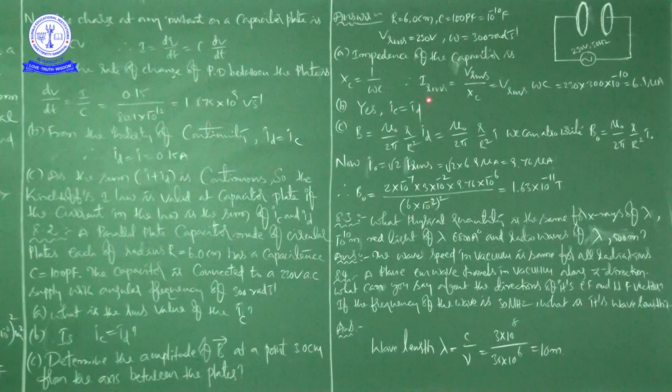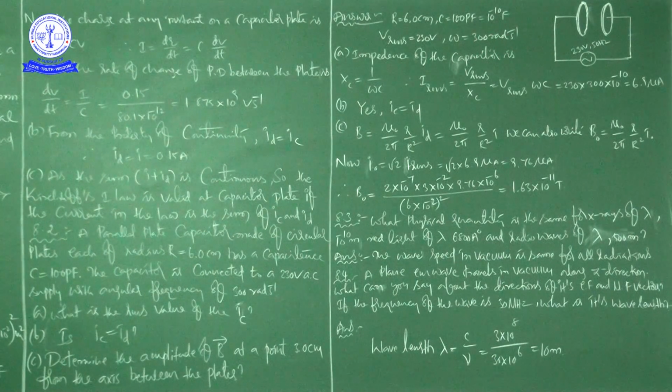There are three things to do. One is, what is the RMS value of the conduction current? The RMS value of the conduction current means, they have already given Vrms as 230 volts and omega as 300 radians per second.